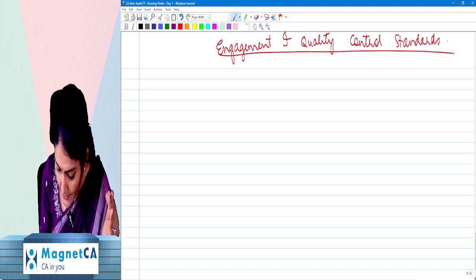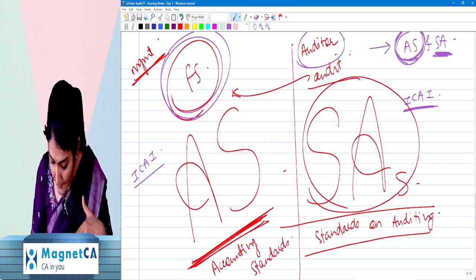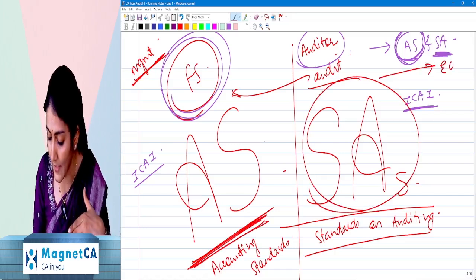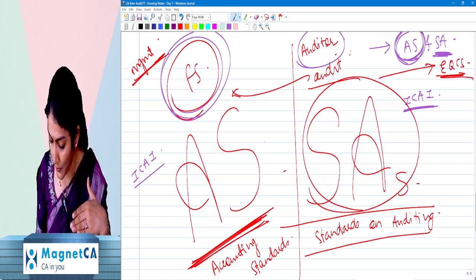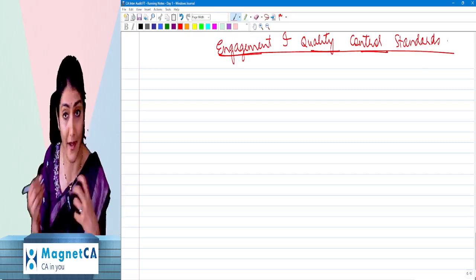Engagement and quality control standards. Like accounting standards, it is AS. But these standards have been issued under the main heading of the EQCS. What is EQCS? The Engagement and Quality Control Standards.